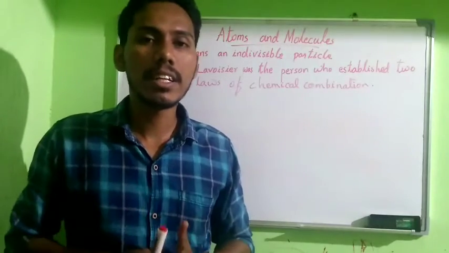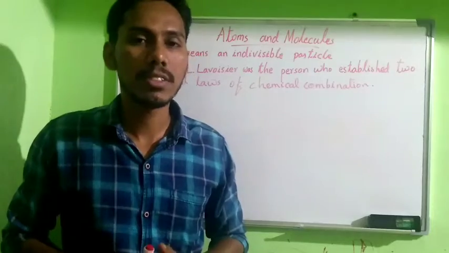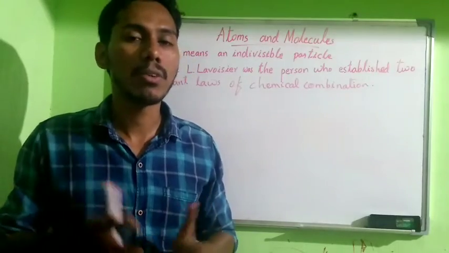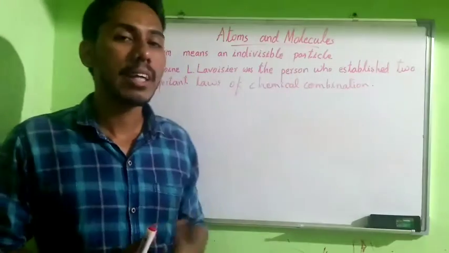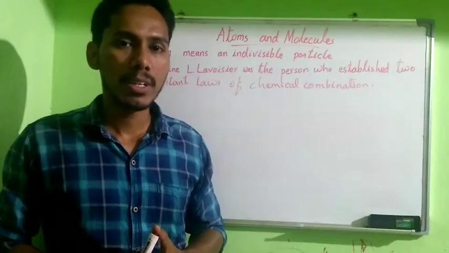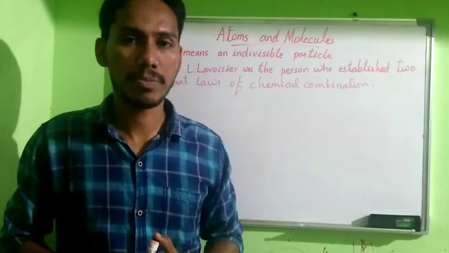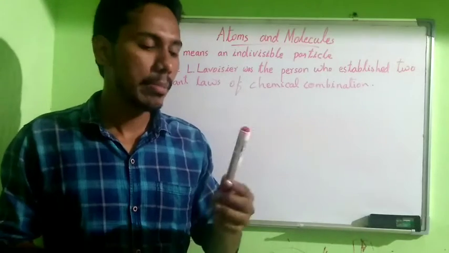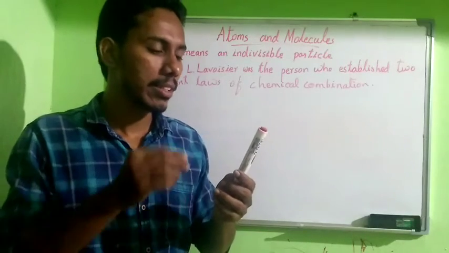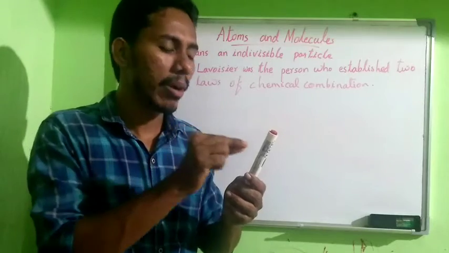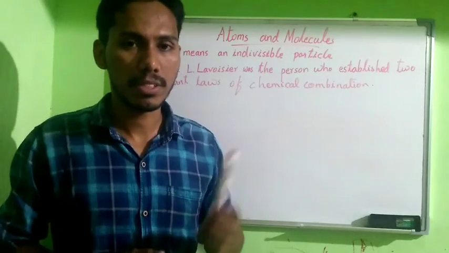The ancient Indian and Greek philosophers also thought about atoms and molecules, but they did not know about the unseen nature of matter.